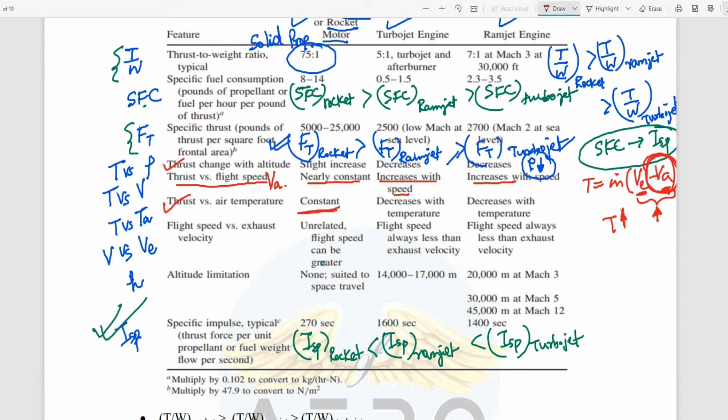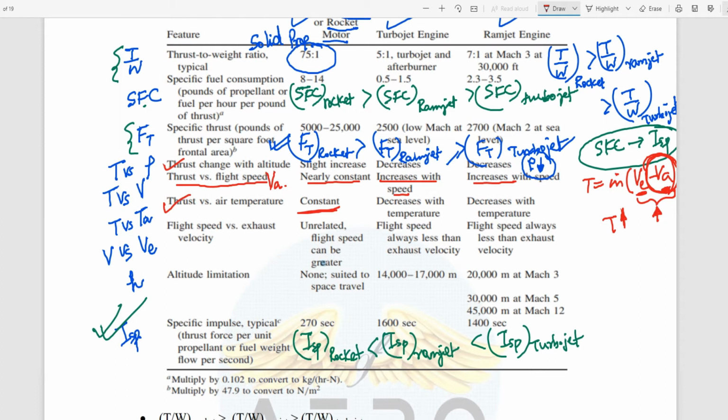The velocity of the aircraft is subtracted from the jet velocity, the exit velocity of the exhaust. If that's so, the overall term will become smaller. If the velocity of the aircraft increases, how would the total thrust increase, ma'am?